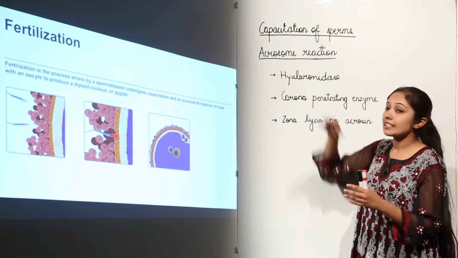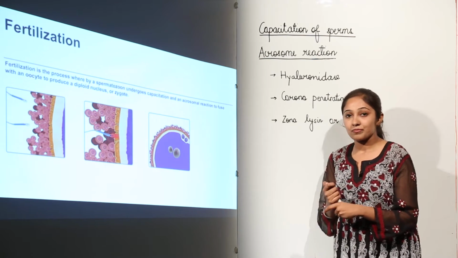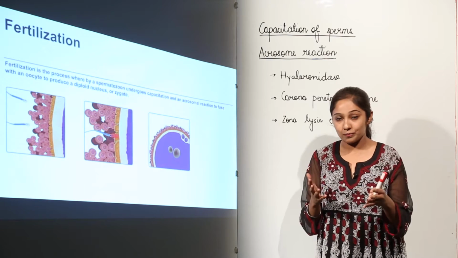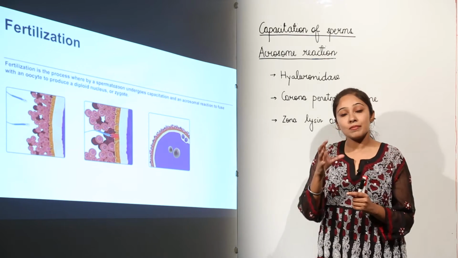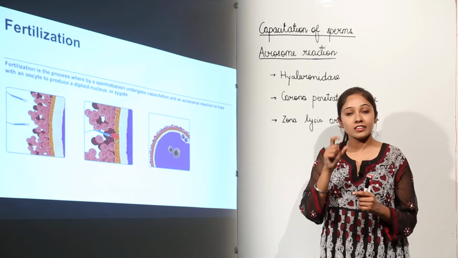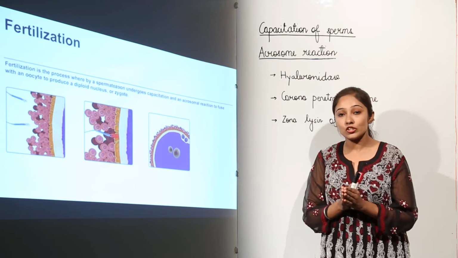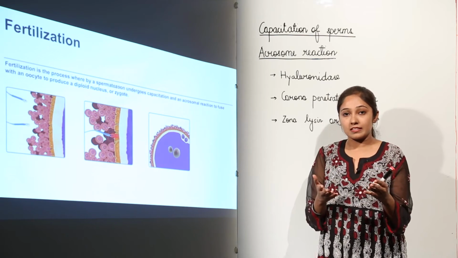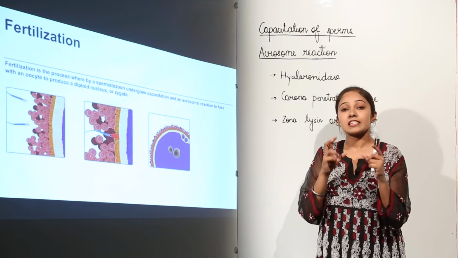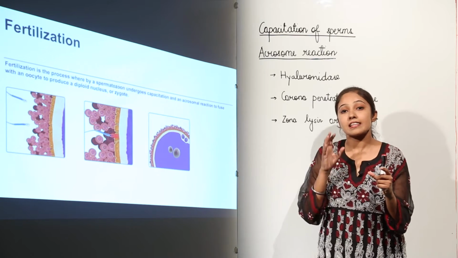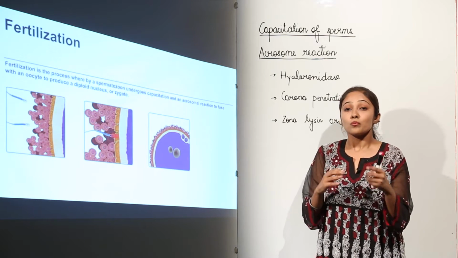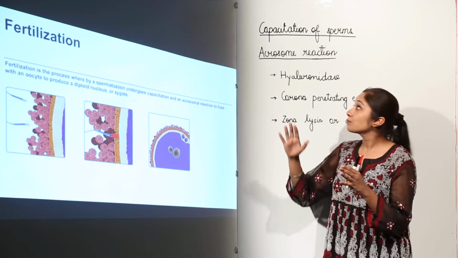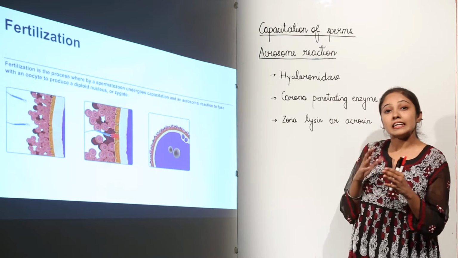You all know that the female genital tract is actually not suitable for the sperms. It is highly acidic in nature. So what happens? The semen which is containing the sperms that is entering the vagina already contains many secretions from Cowper glands, from prostate glands, and from seminal vesicles. These secretions are actually going to neutralize the acidity of the female genital tract. Why do we need to neutralize the acidity? We need this because the sperms can be motile in an alkaline medium.